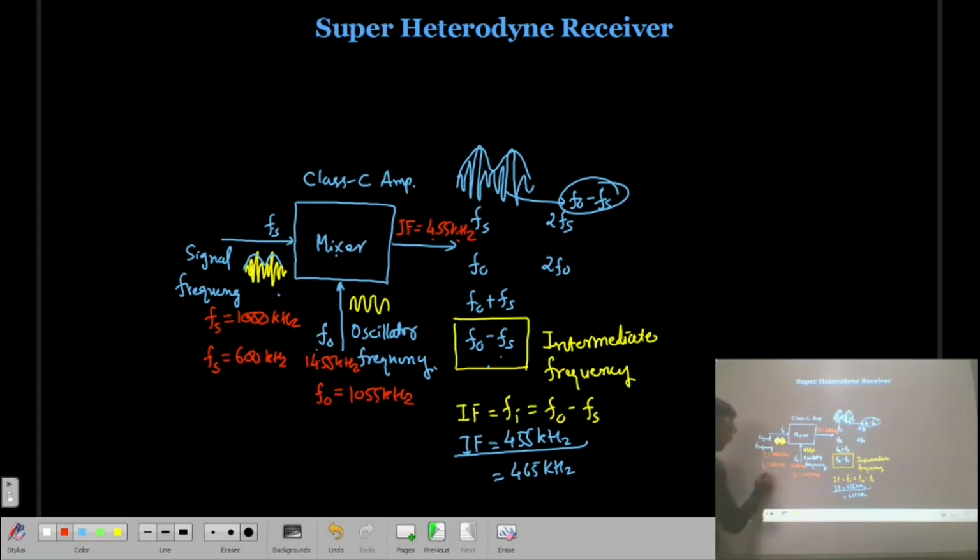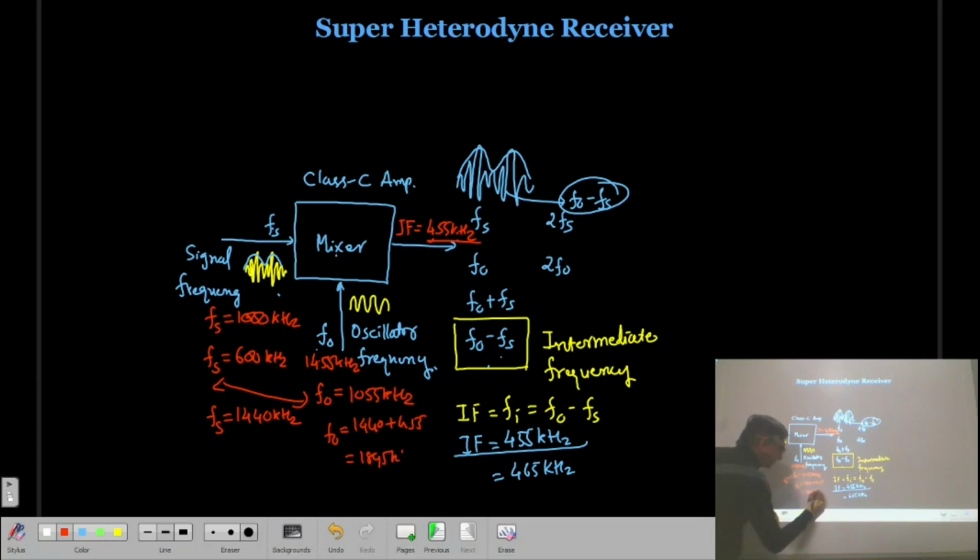Then again, if you find the difference, it will always be 455 kilohertz. If you are tuning Fs equal to 1440 kilohertz, then the oscillator frequency will be 1440 plus 455, that is 1895 kilohertz. So again you will get a difference of 455.